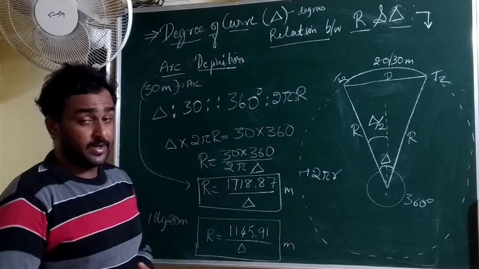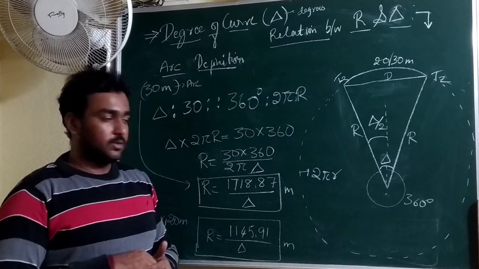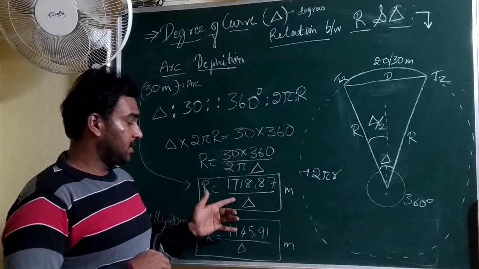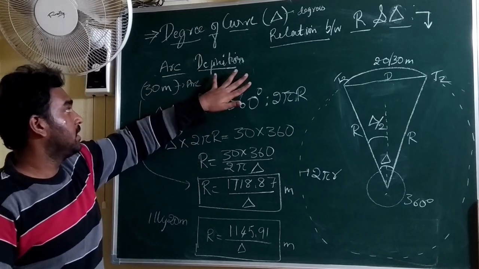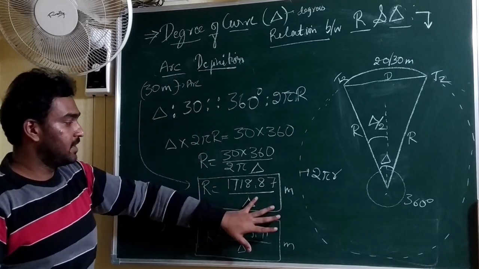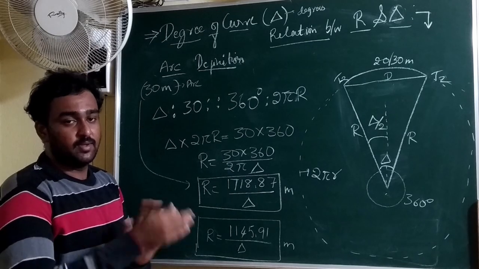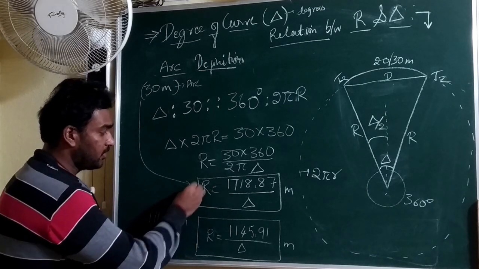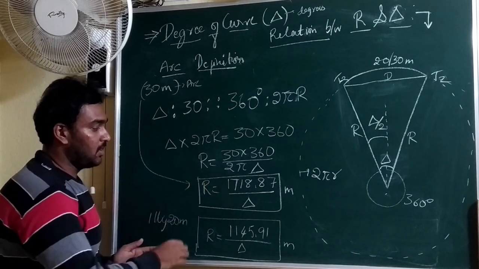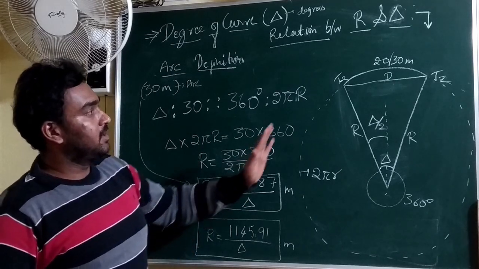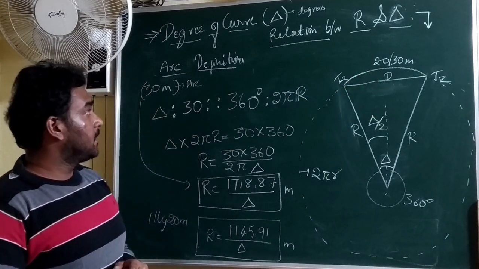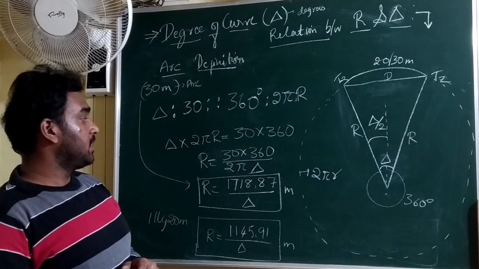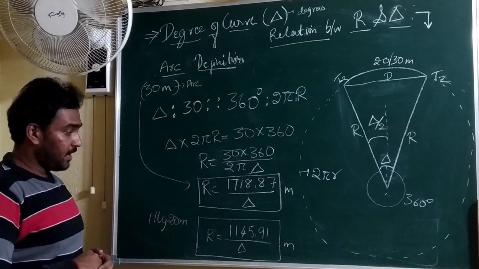If you go back and observe, the relation obtained when the chord definition is considered and the relation obtained by the arc definition are the same. That means the magnitude of the radius will not change whether we consider arc or chord. That is the conclusion we have drawn right now.